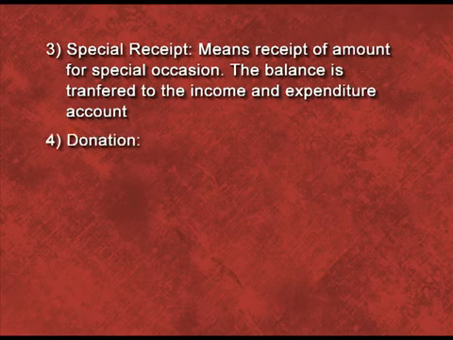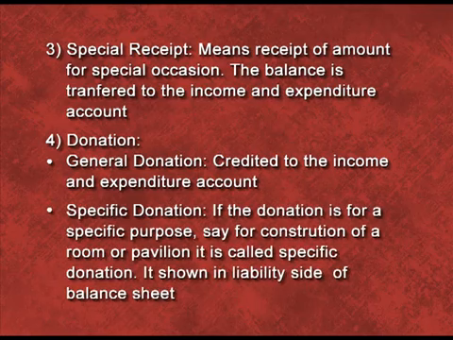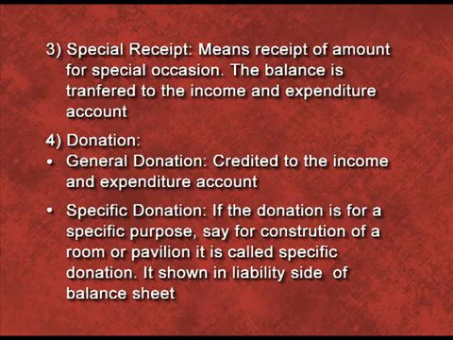Fourth is donation. Donation can be of two types. First is general donation and second is specific donation. General donation is always treated as a revenue nature item, so we have to transfer this item to the income and expenditure account. But if a specific donation is given, the specific donation is an item of capital nature, so we have to transfer this item to the liability side of balance sheet.